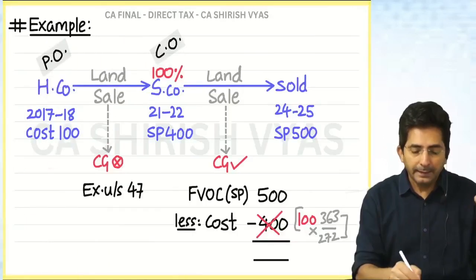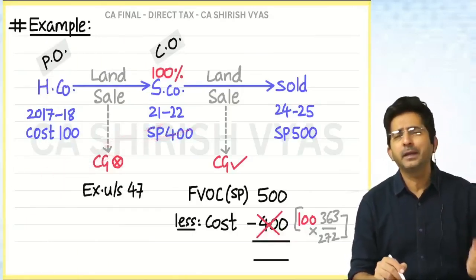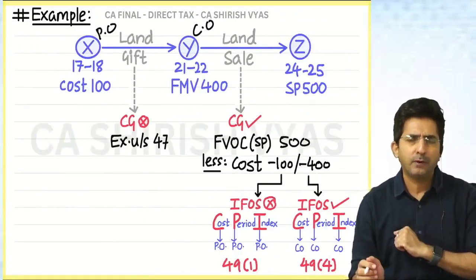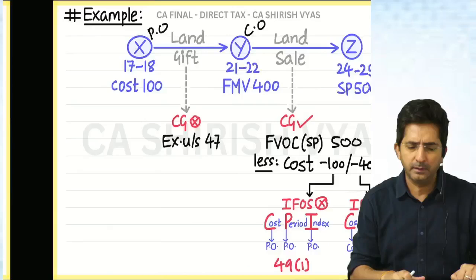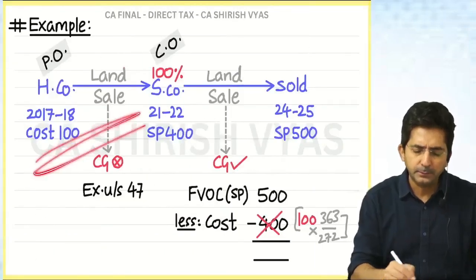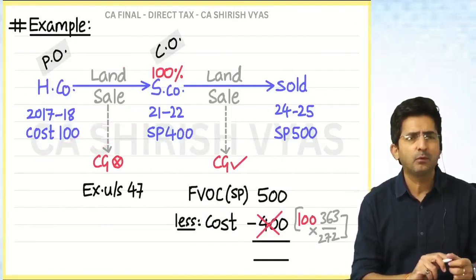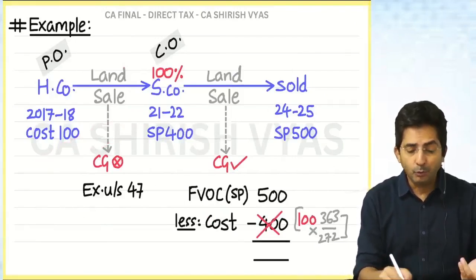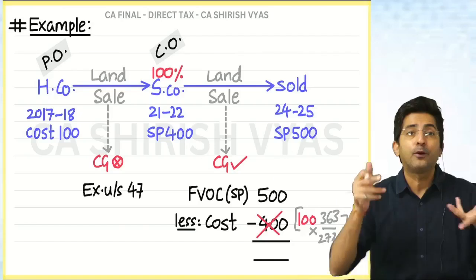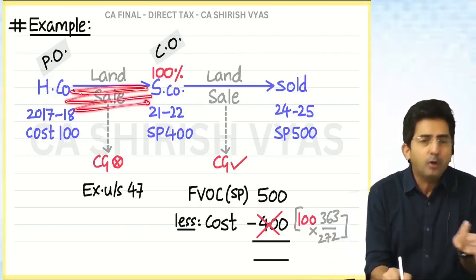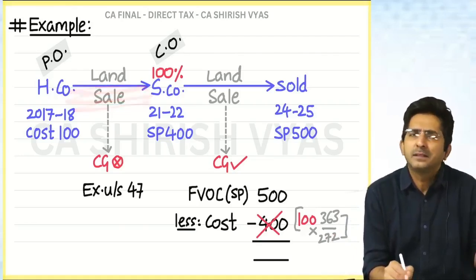Tell me, to explain 14 and 4, why did I have to take one more example, apart from the holding subsidiary? Why didn't I explain that with the holding subsidiary? Because in holding subsidiary there is nothing like EFOS; you will always be exempt. Always.